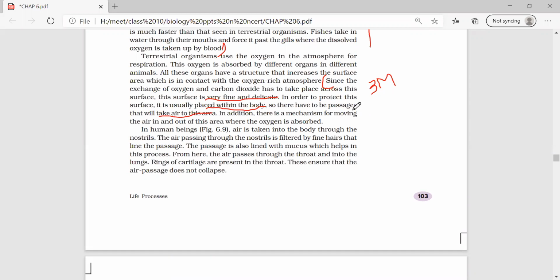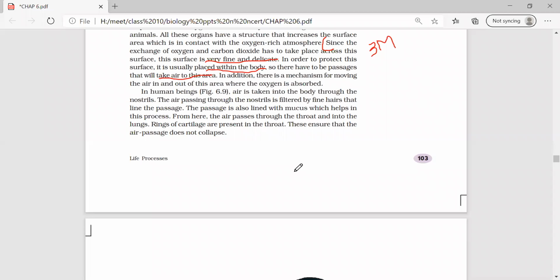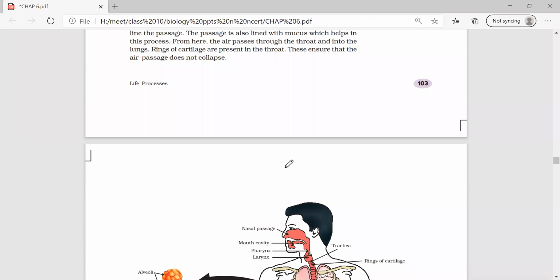Understood? Yes, ma'am. So how is the trachea prevented from collapse? It is prevented by the rings of cartilage, ma'am. Rings of cartilage. These are one more question.